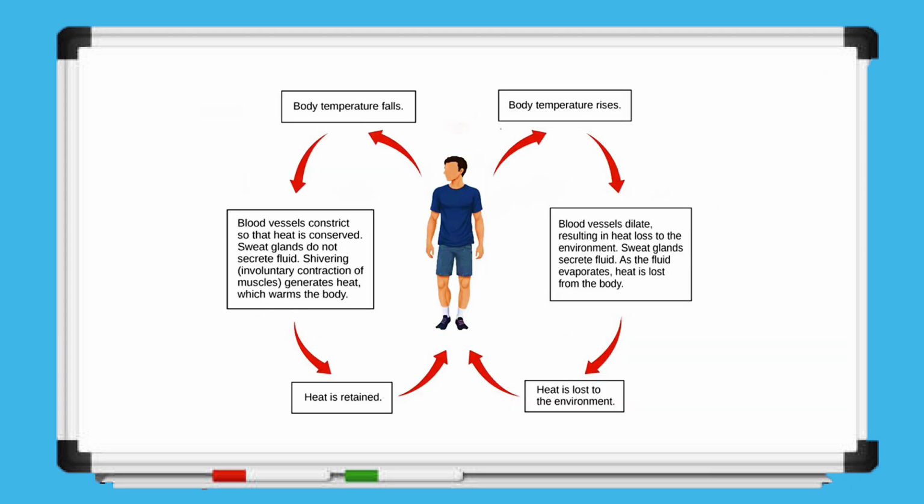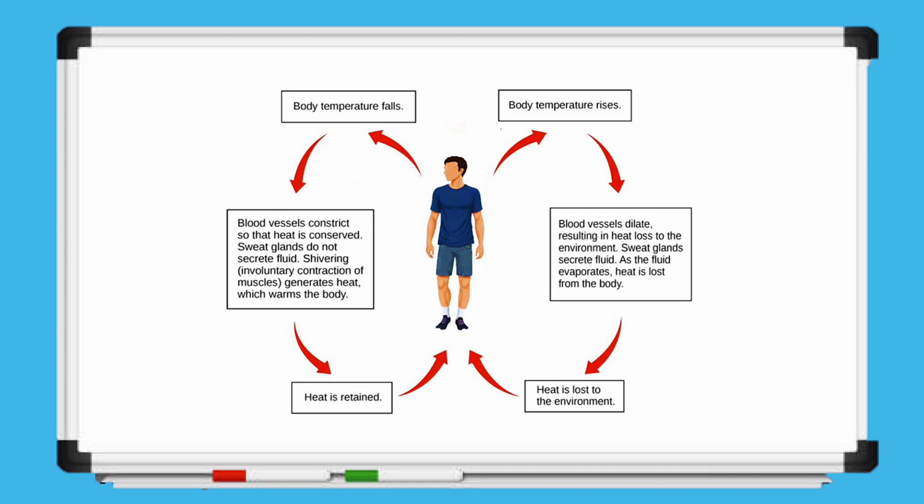At last, this diagram illustrates thermoregulation, the homeostatic process the body uses to maintain a stable internal temperature by responding to heat and cold through mechanisms such as blood vessel dilation or constriction and sweat production. When body temperature rises, blood vessels near the skin surface dilate to increase blood flow and release heat, while sweat glands secrete fluid that evaporates, cooling the body. Conversely, when body temperature falls, blood vessels constrict to reduce blood flow to the skin, conserving heat, and shivering generates additional heat through involuntary muscle contractions.